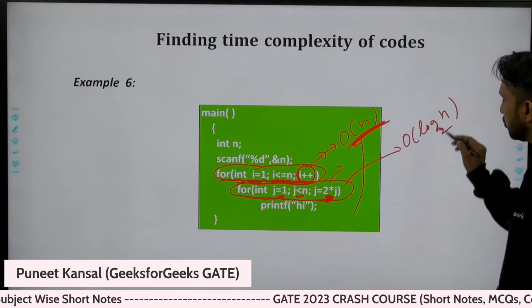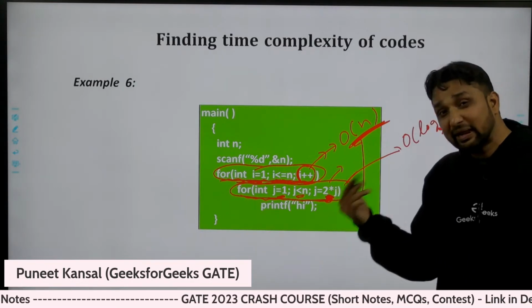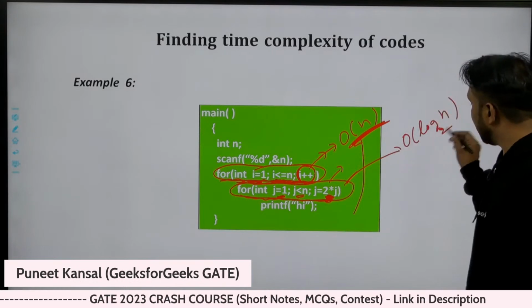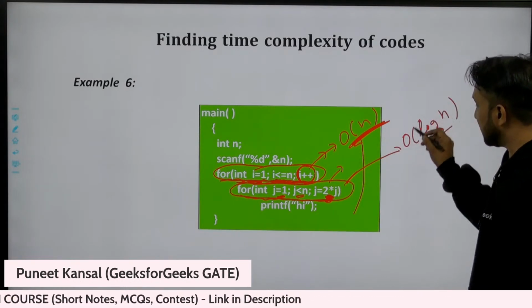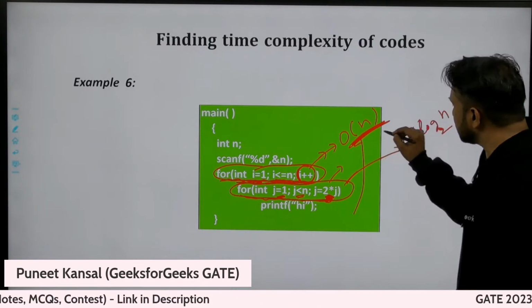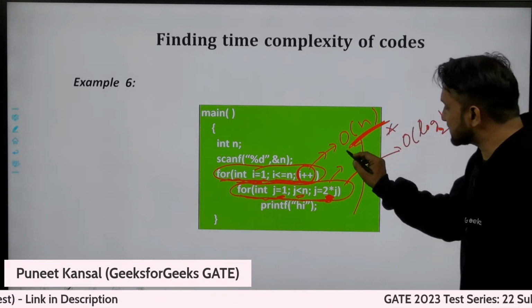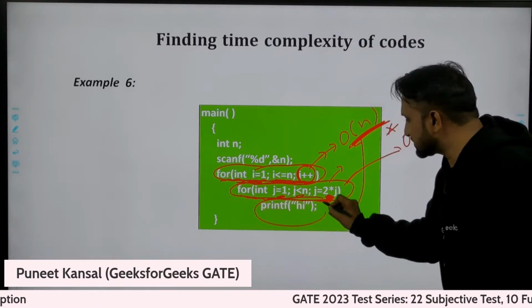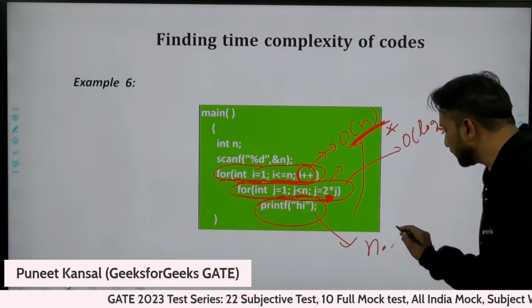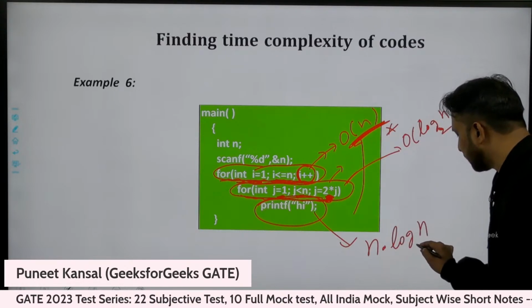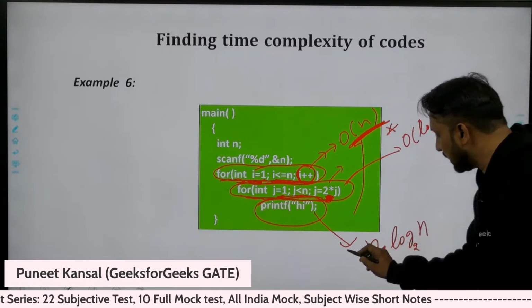You just multiply the complexities, so this statement will execute n into log n times, more specifically base 2.